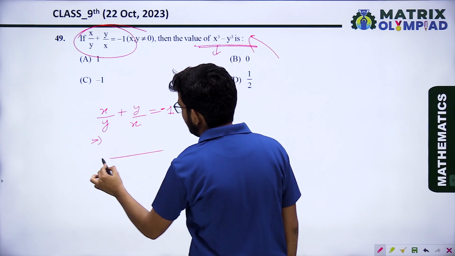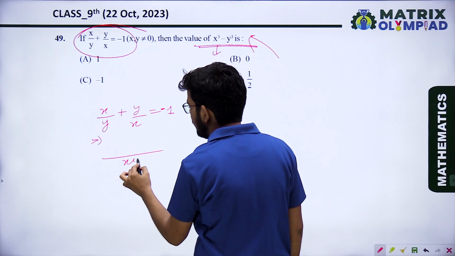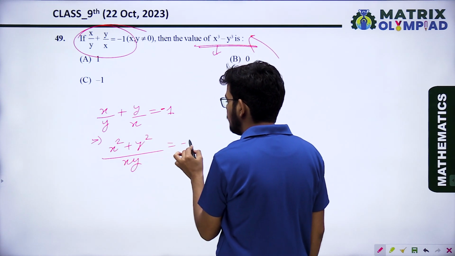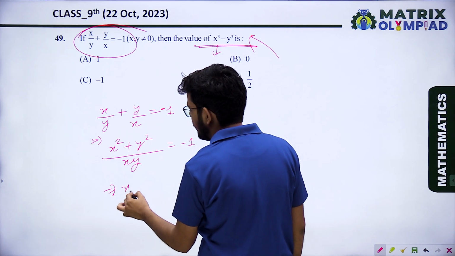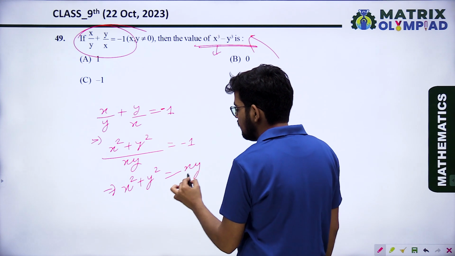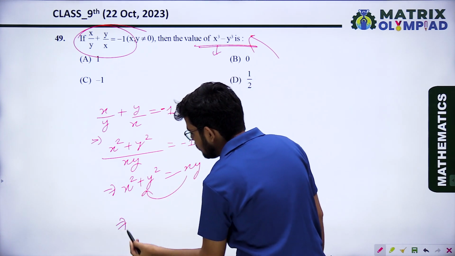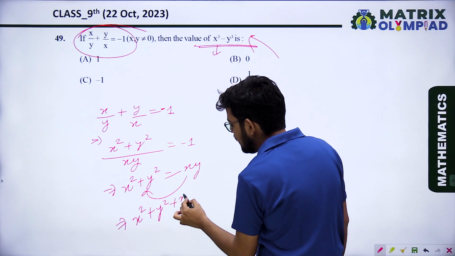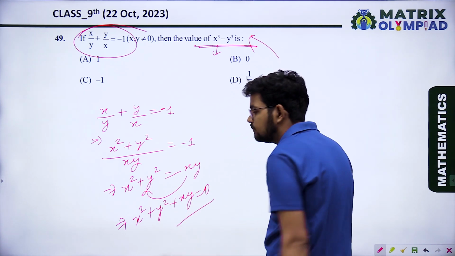When we take the LCM, we will get xy. That is x square plus y square equal to minus 1. After simplifying, we will get x square plus y square equal to minus xy. When we send it to the left hand side, x square plus y square plus xy equal to 0.